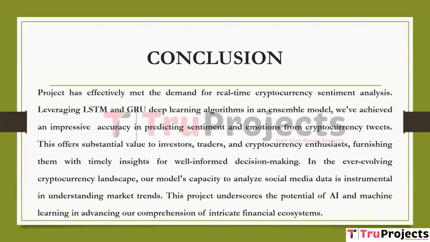The project has successfully addressed the requirement for real-time cryptocurrency sentiment analysis. The project obtained an excellent accuracy in detecting sentiment and emotions from cryptocurrency tweets by combining LSTM and GRU deep learning algorithms in an ensembling model. This provides significant value to investors, traders, and cryptocurrency aficionados by providing timely information for well-informed decision-making. The ability of the algorithms to evaluate social media data is critical in analyzing market trends in the ever-changing cryptocurrency world. This initiative demonstrates the power of AI and machine learning in improving our understanding of complex financial ecosystems.